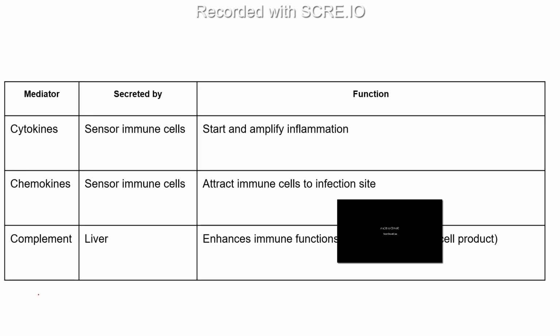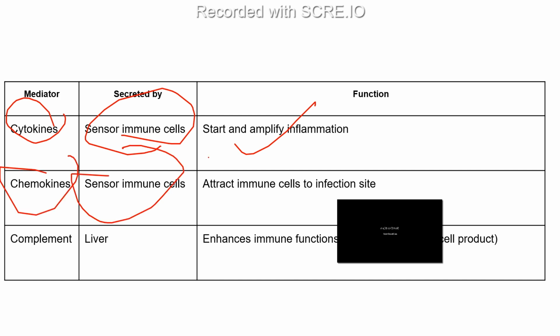So here is the conclusion: cytokines are secreted by the sensor immune cells, and they start and amplify the inflammation. These chemokines are also secreted, and they attract the immune cells to the infection site. And the complement system is secreted by the liver and it enhances the immune function.